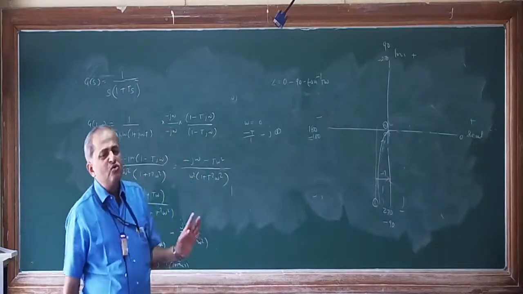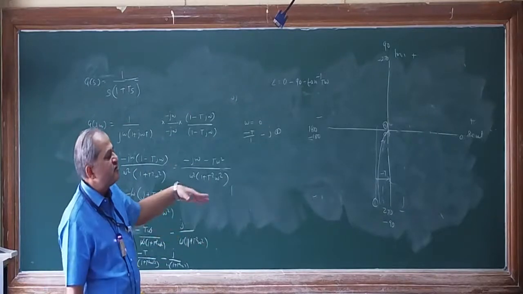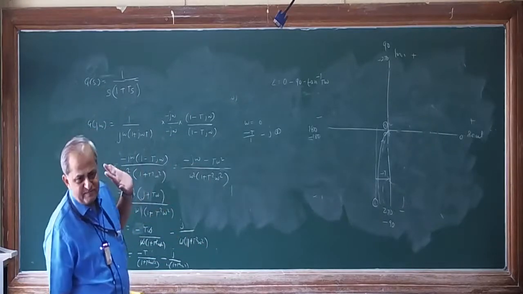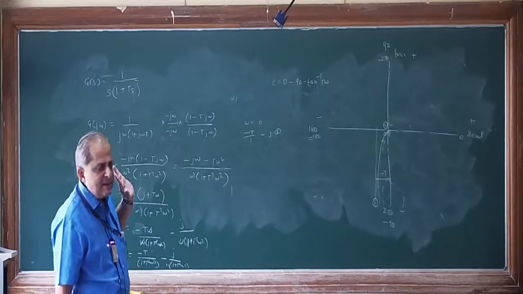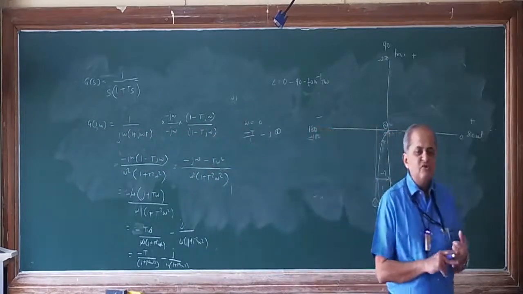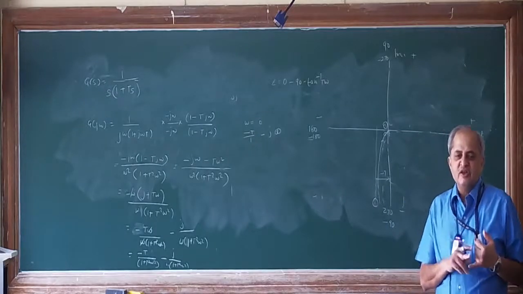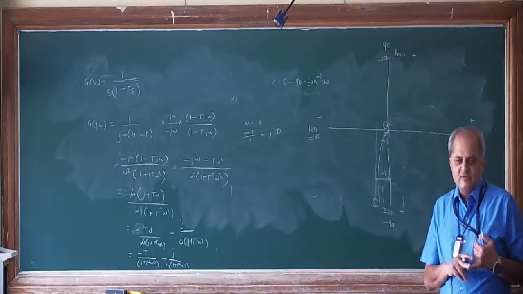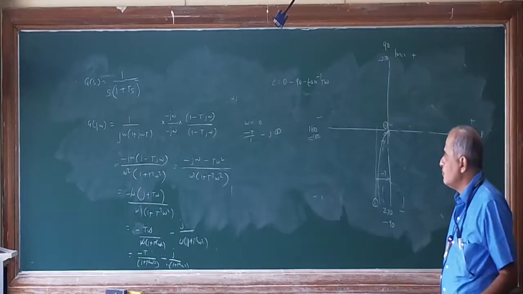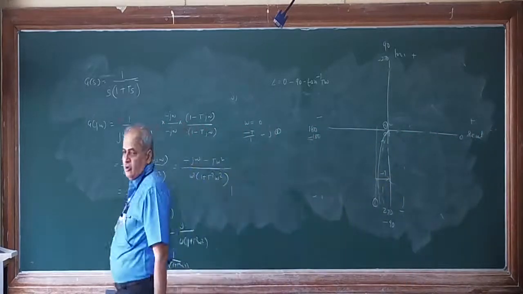So the plot goes parallel to the minus 90 line at a distance of t towards the left. Is it clear? So this method of rationalization is very much useful in determining where the polar plot is cutting either the real axis or the imaginary axis. So henceforth for higher order systems that will become very common.